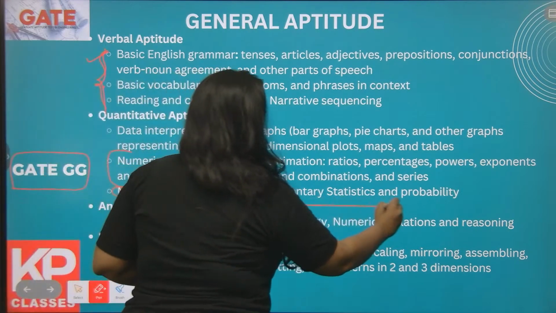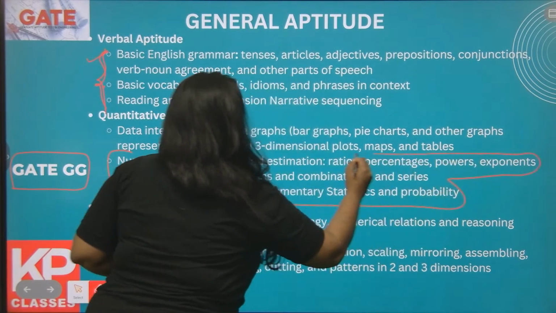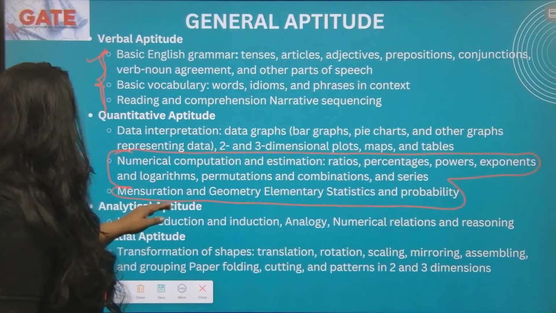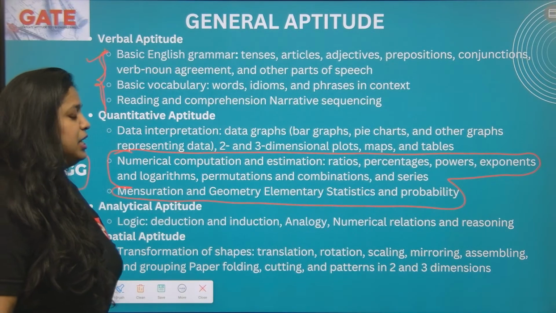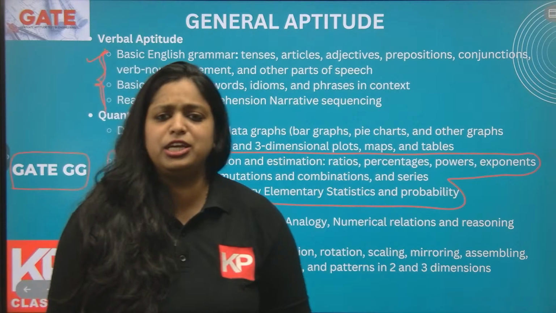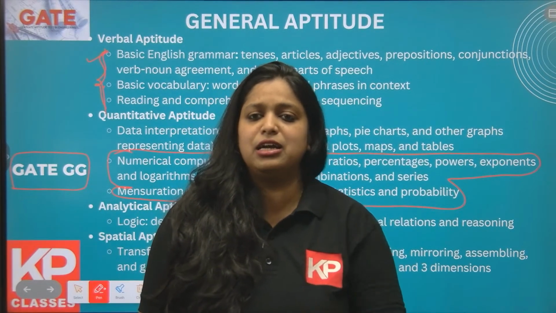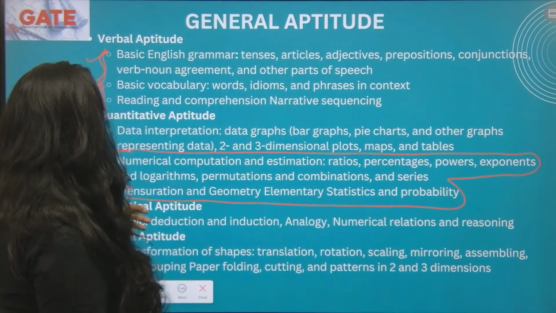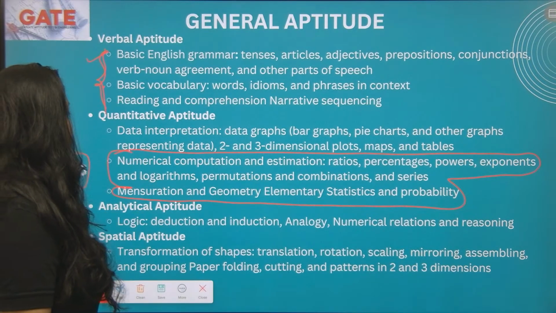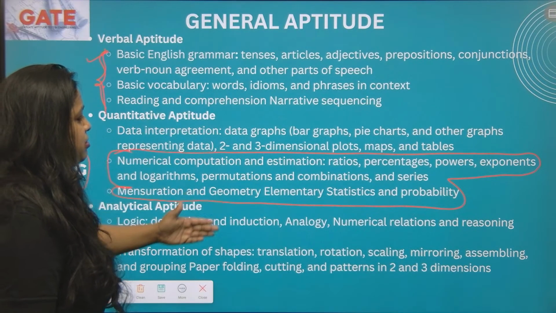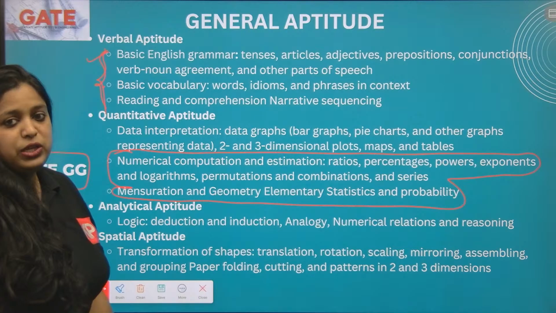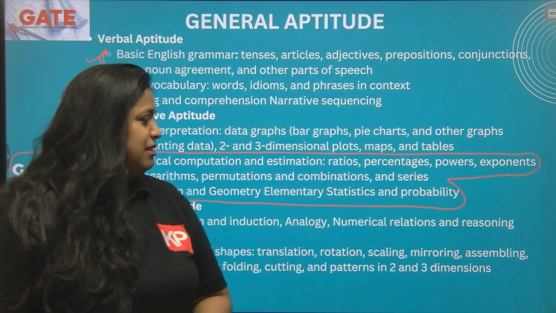Then there are volume related calculations, mensuration and elementary geometry. They usually ask you to calculate volume or area. This section is very important. Permutation, combination, the logarithmic part and the probability part are very important. Maximum questions come from that section.